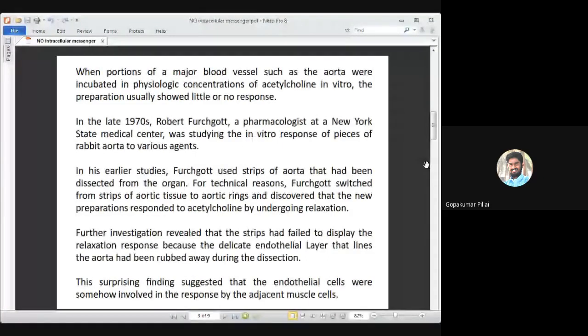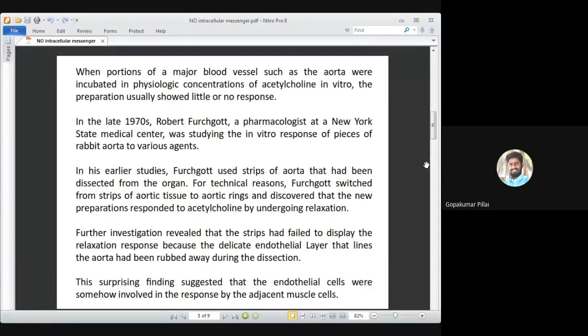That means whatever concentration of acetylcholine is naturally associated with our cells, at that same concentration they provided acetylcholine and checked the response of the aorta tissue under in vitro conditions. But they didn't get a good response. Rather, certain times they didn't get a response at all, and certain times the response was very little, very, very less.